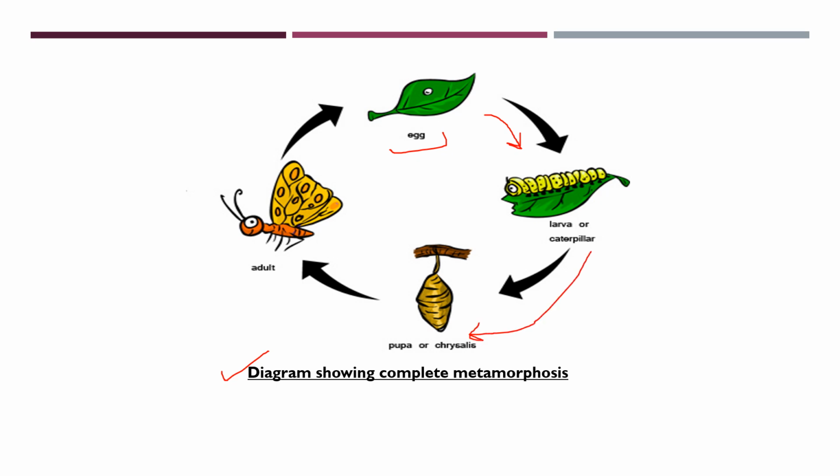After it ruptures this cocoon, the adult emerges. They secrete some kind of chemicals to rupture the cocoon, and it leads to the formation of an adult here, which is the butterfly or imago form. So this is the complete process of complete metamorphosis, which is also known as holometabolous. So this is all about the process of metamorphosis and the types of metamorphosis.